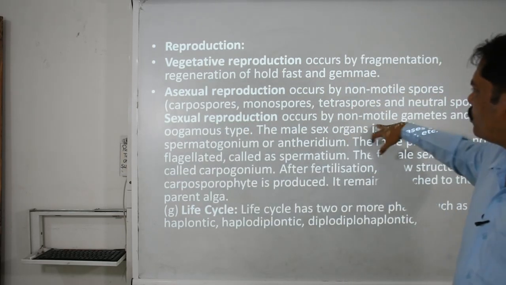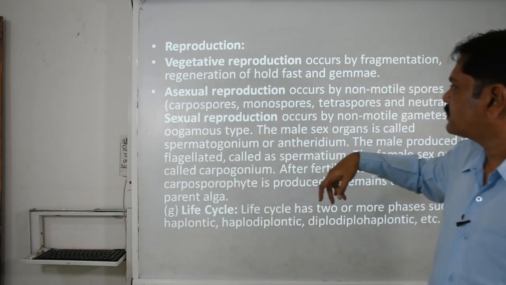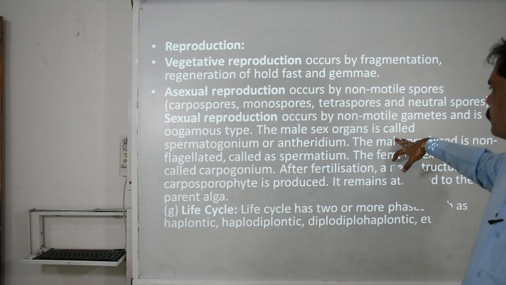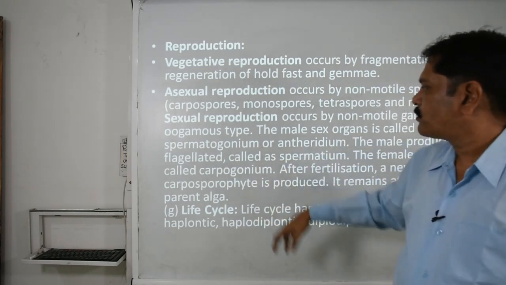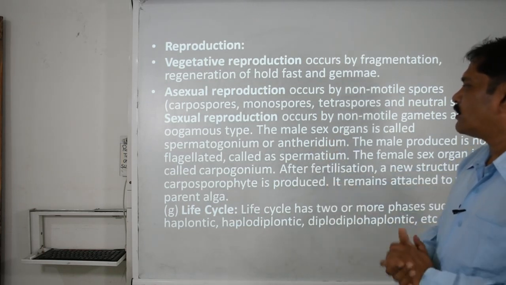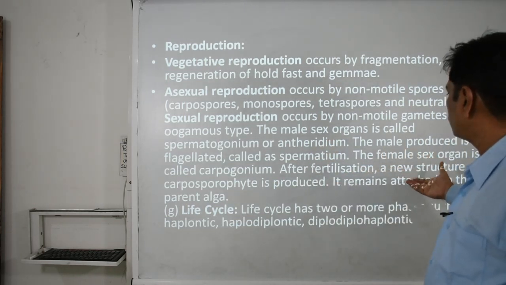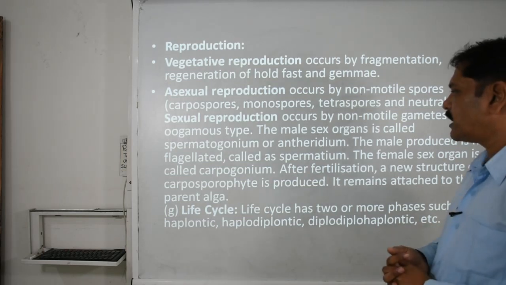And sexual reproduction occurs by the non-motile gametes, and basically it is oogamous in nature. The male sex organ is called the spermatogonium because they produce the motile sperm-like structure, or it is called the antheridium too, and the female structure is called the archegonium, okay.